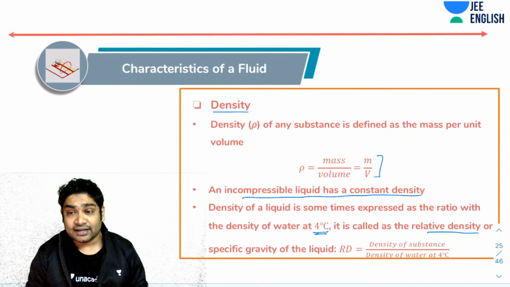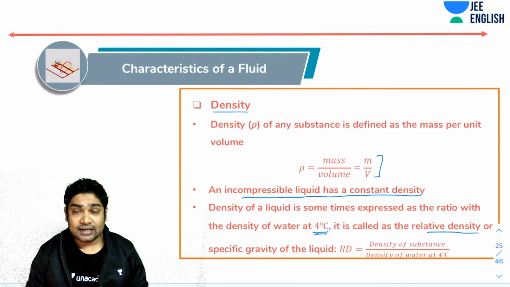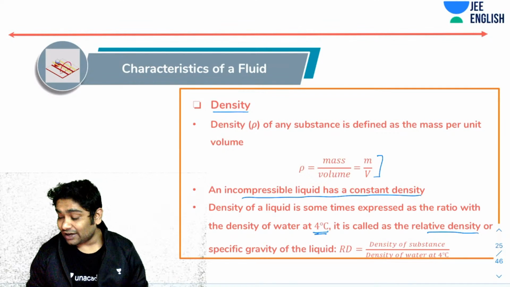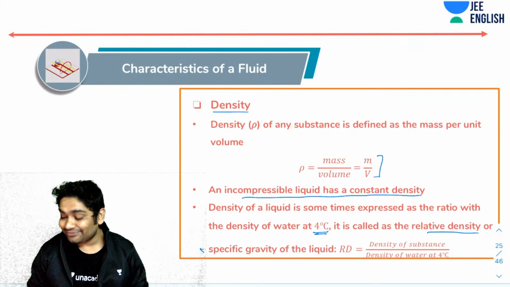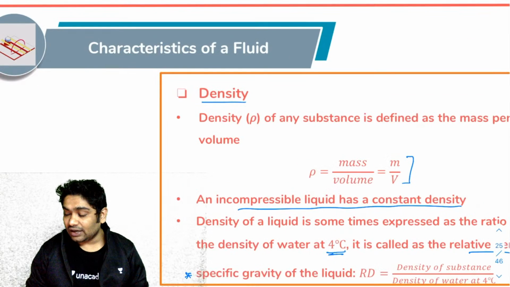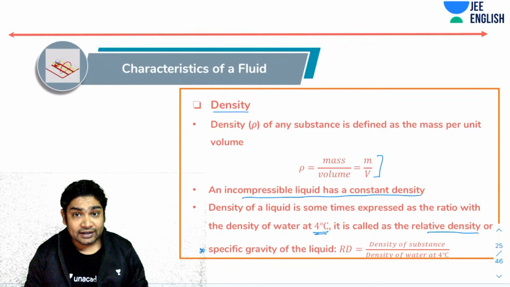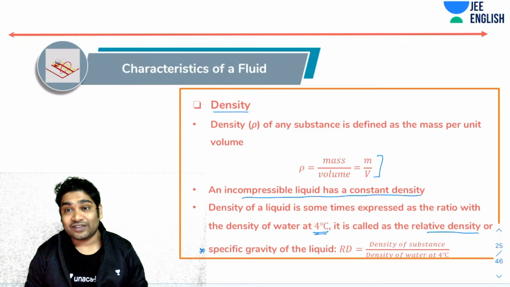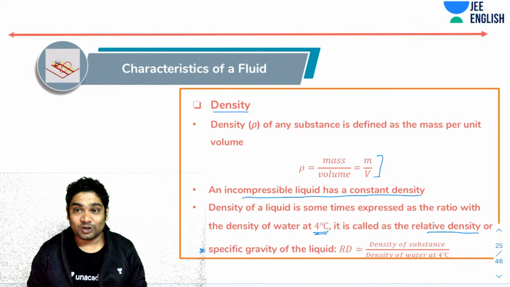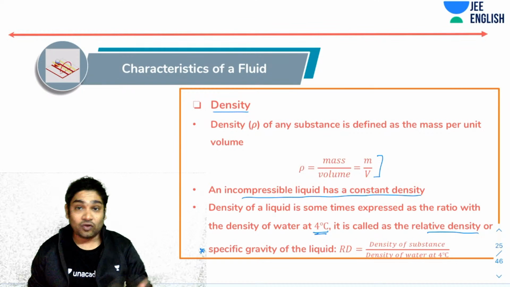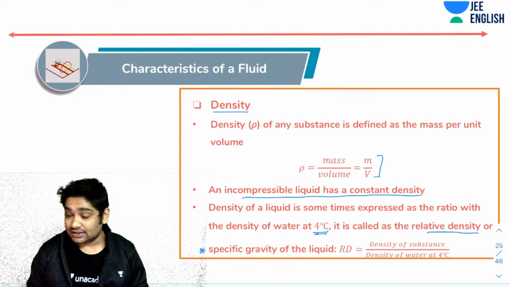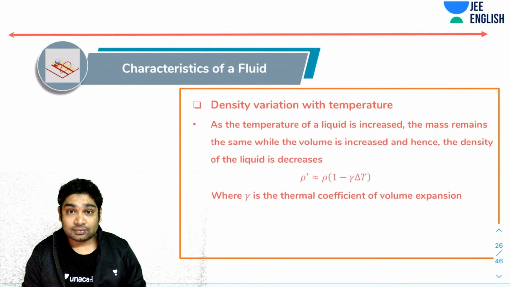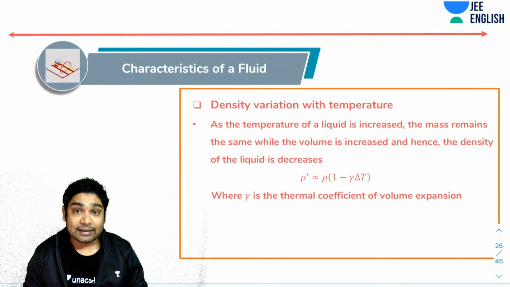So what is relative density? Relative density is nothing but the ratio of the density of a material to the density of water at 4 degrees Celsius. That is also known as specific gravity. Relative density can be specified with respect to any other fluid. When it is specified with respect to water, it is called specific gravity. You should just be familiar with all the terms. Specific gravity of a liquid is the density of the substance over the density of water at 4 degrees Celsius.